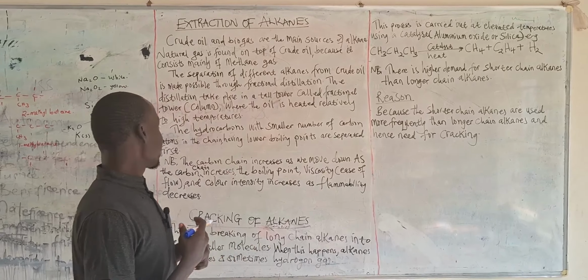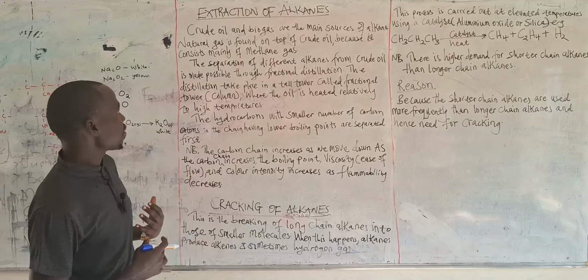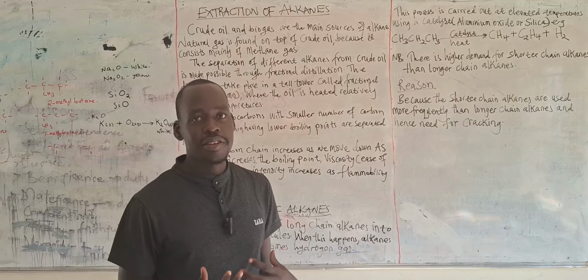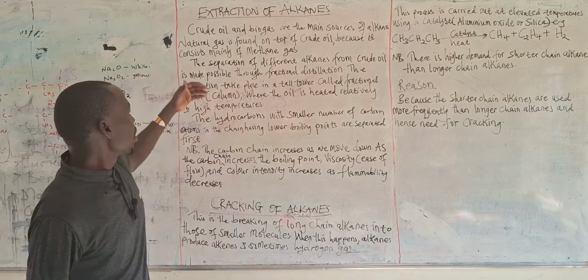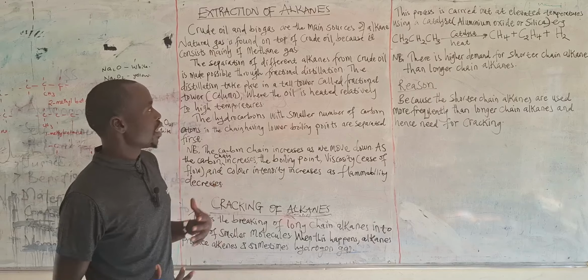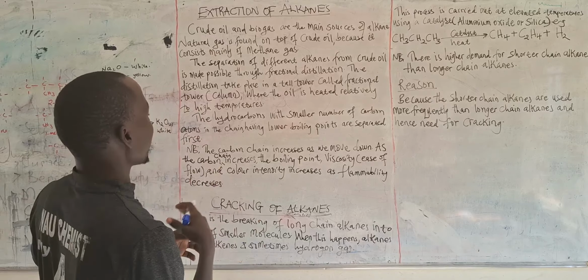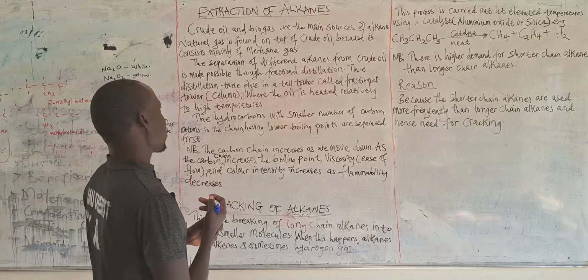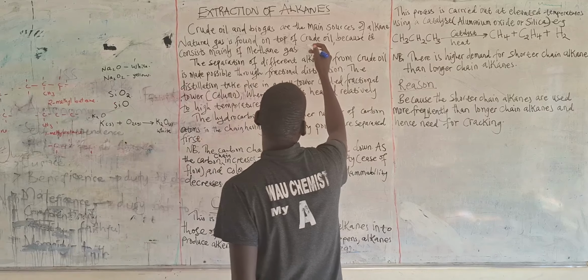So here we are for organic chemistry. When you say extraction of alkanes, in other words, we're saying removal of alkanes from the natural sources where we are getting them. So we are saying crude oil and biogas, these are the main sources of alkanes. There are other sources, but these are the main sources of alkanes. But also natural gas is found on top of these crude oils.